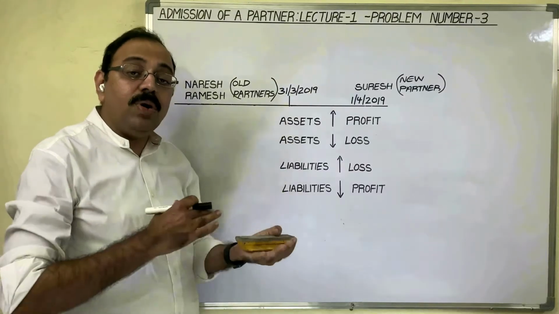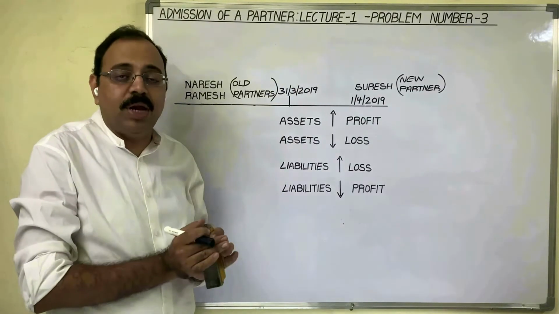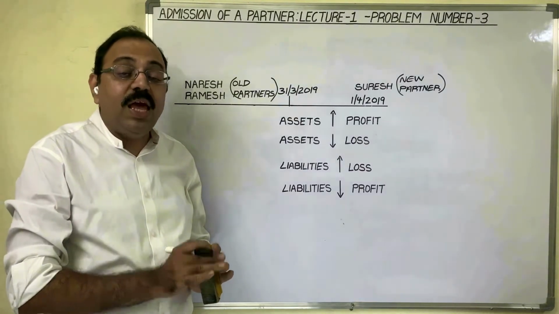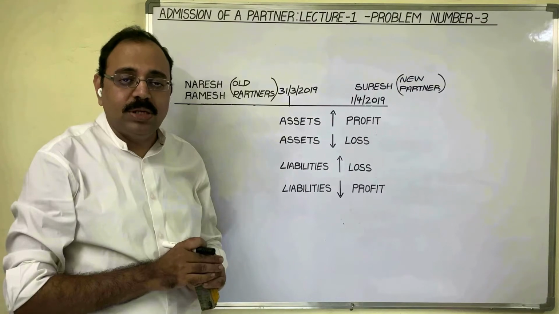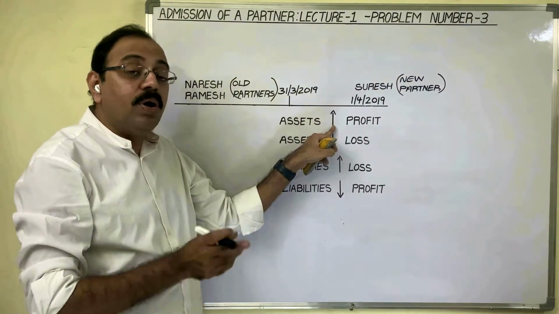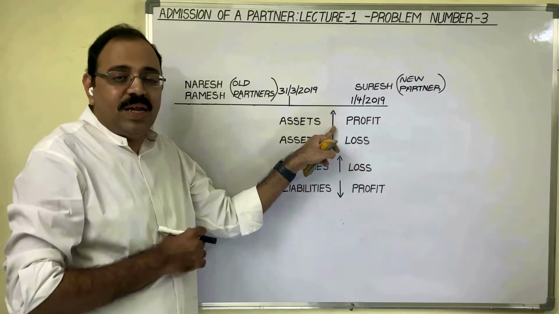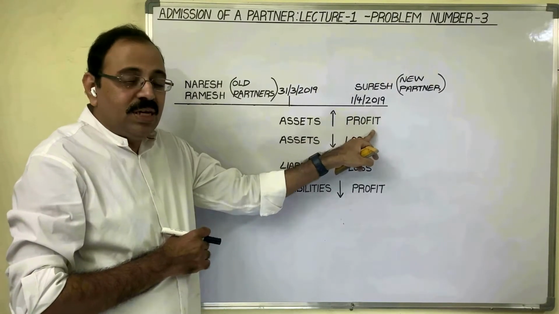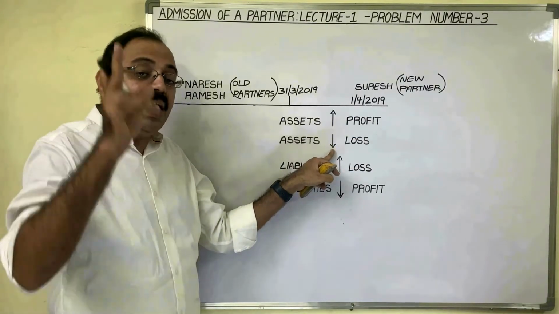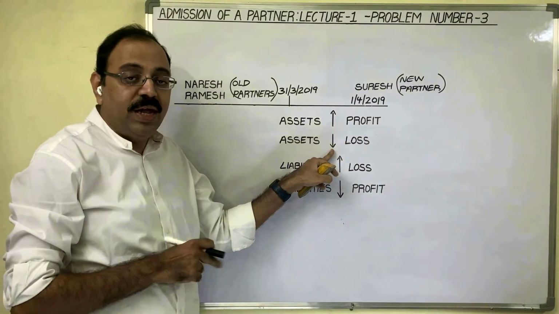Means they have to compare the historical values of assets and liabilities which they are writing in account books with their market values. Suppose asset market value is more than its historical cost, means asset value increased, it is a profit. If asset value decreases, in other words, if the asset's market price is less than the historical cost, it is a loss.